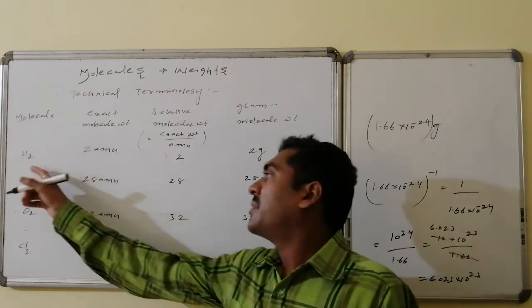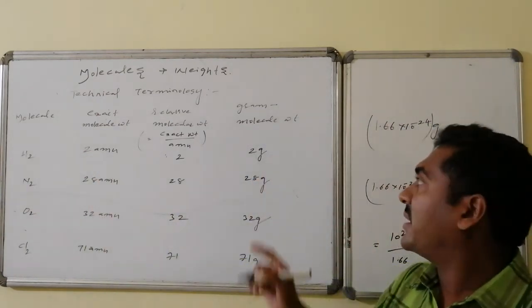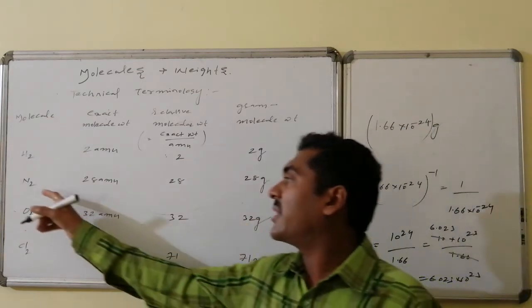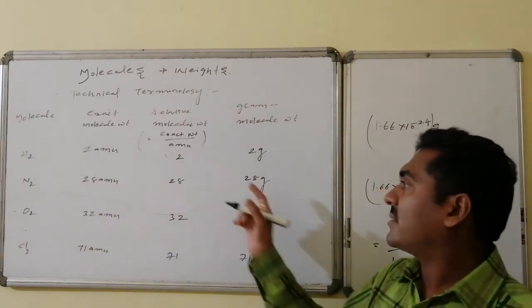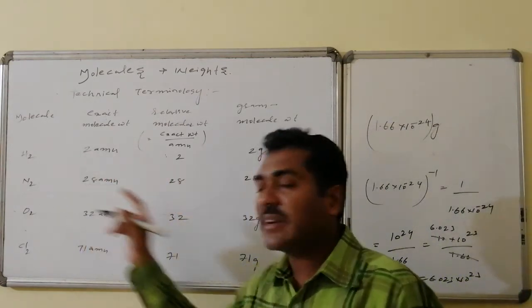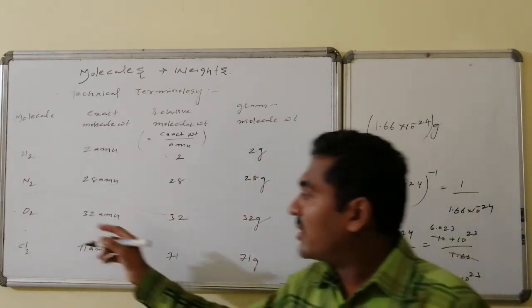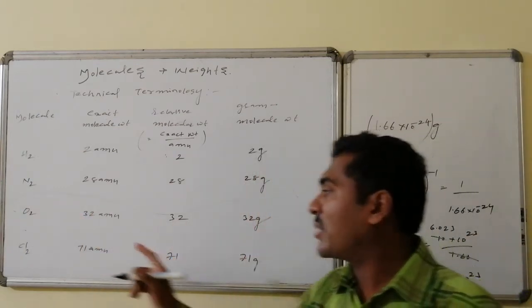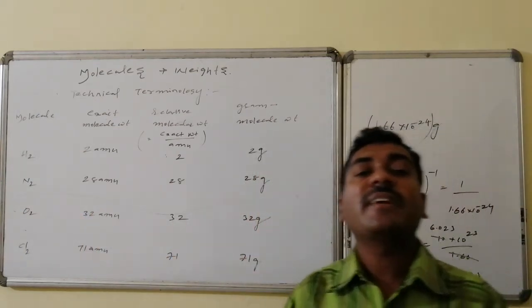So the gram molecule weight of hydrogen is 2, the gram molecule weight of nitrogen is 28, the gram molecule weight of oxygen is 32, and the gram molecule weight of chlorine is 71 grams.